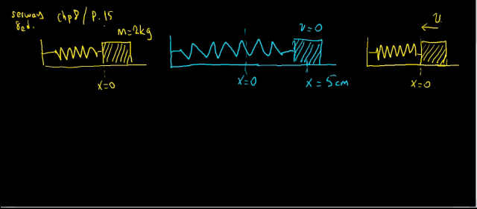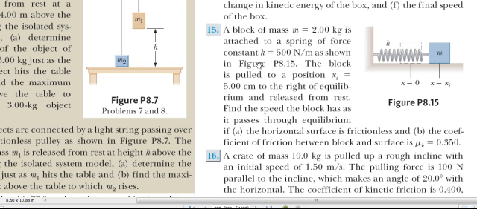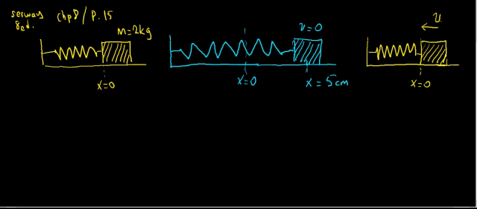So we are solving problem number 15 in chapter 8 in your textbook. Let me show the problem. At this position you can pause the video and read the question. We have a spring and we have a mass m attached to the end of this spring. Let me explain the problem in here.